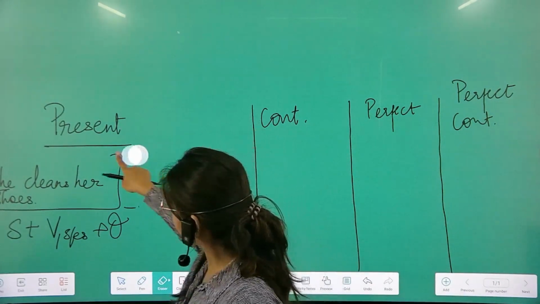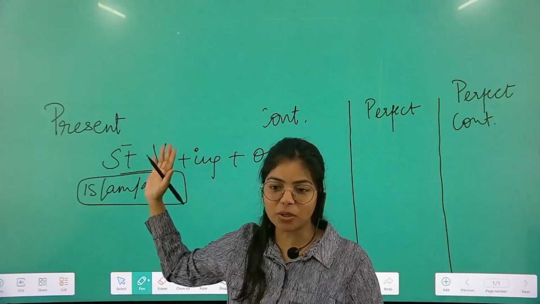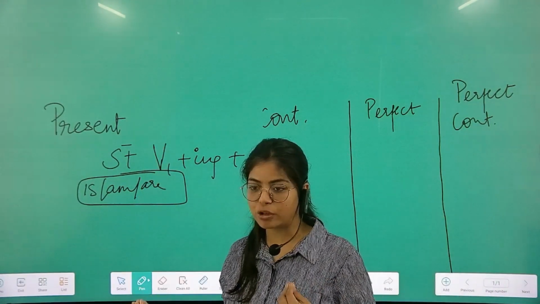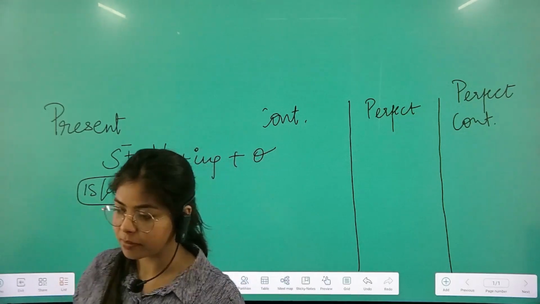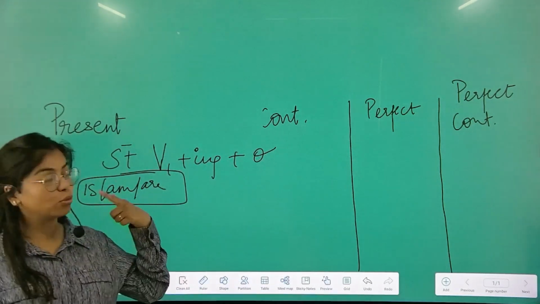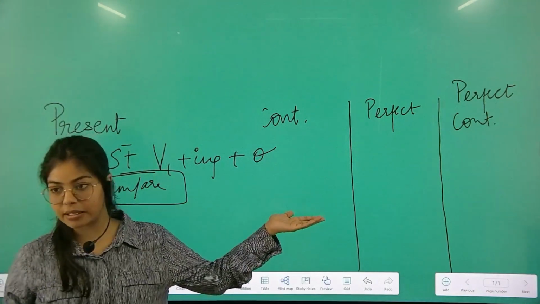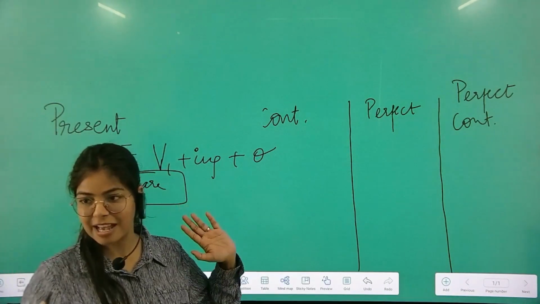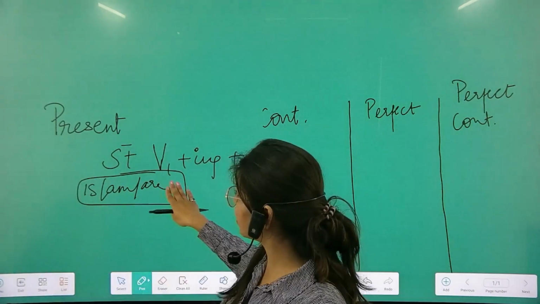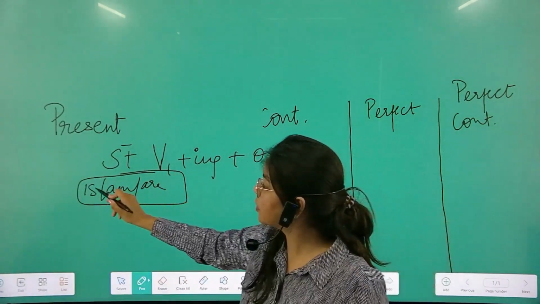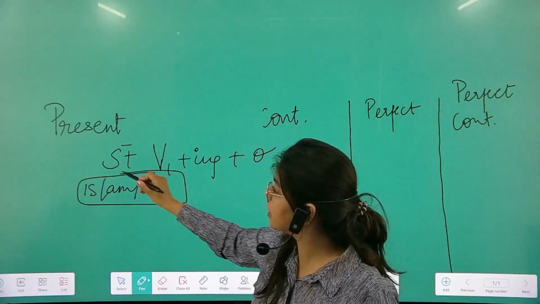Chalo, next पर आते हैं continuous. Yes, whenever we talk about the ing form of the verbs, we need a helping hand, which could be is, am, are if it is present form. When we skip to the perfect form of present, we have another auxiliary verb or helping verb, that is has or have. But now we are talking about the present form here, simple present and present continuous. We'll be shifting with is, am and are, depending on the subject.